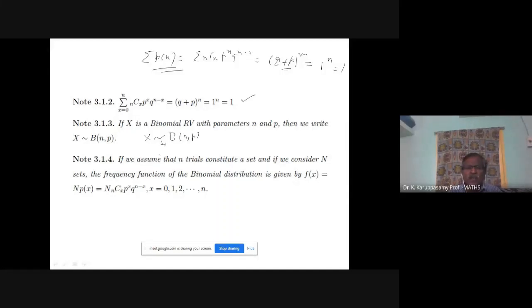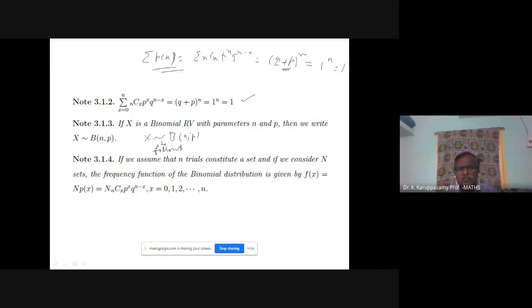This should be read as follows: X follows B(n, p) means X follows binomial distribution with the parameters n and p. So binomial distribution, the first letter is B. n means total items, p means probability. So X follows binomial distribution n comma p. That is the notation.